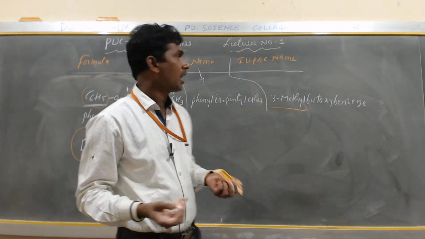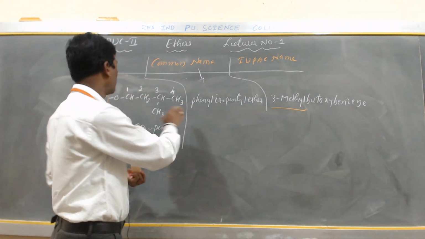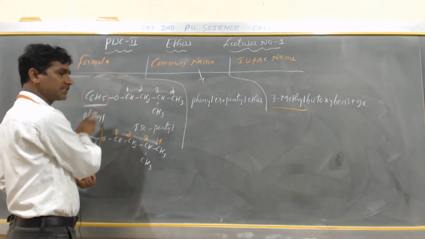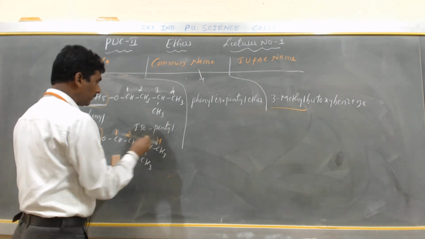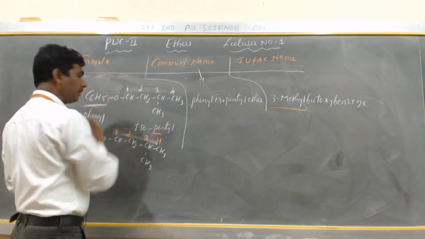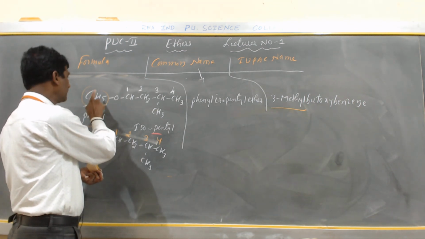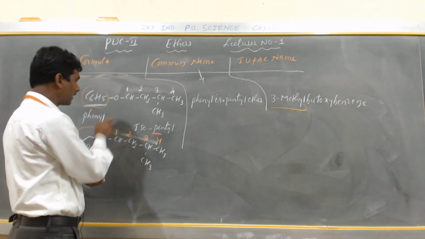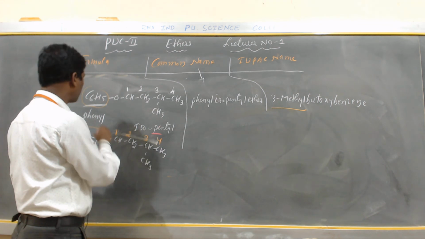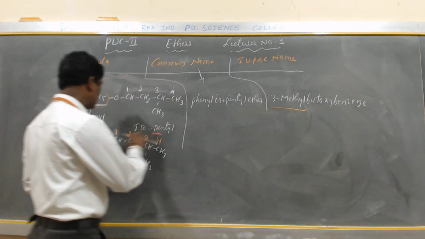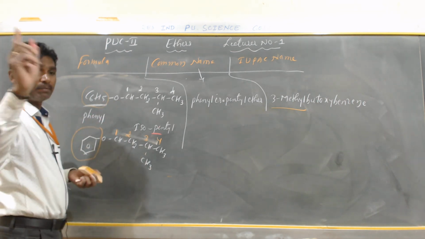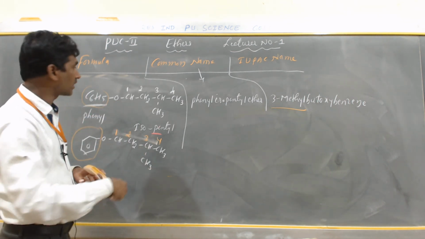So these are the IUPAC name and the common name. Here C6H5 is called phenyl, and this is isopentyl. The initial letter of pentyl is P, so both are P, but C6H5 contains 6 carbon atoms and pentyl contains 5 carbon atoms. That's why you use phenyl isopentyl ether. And the IUPAC name: numbering is done so that the functional group gets the lowest number.